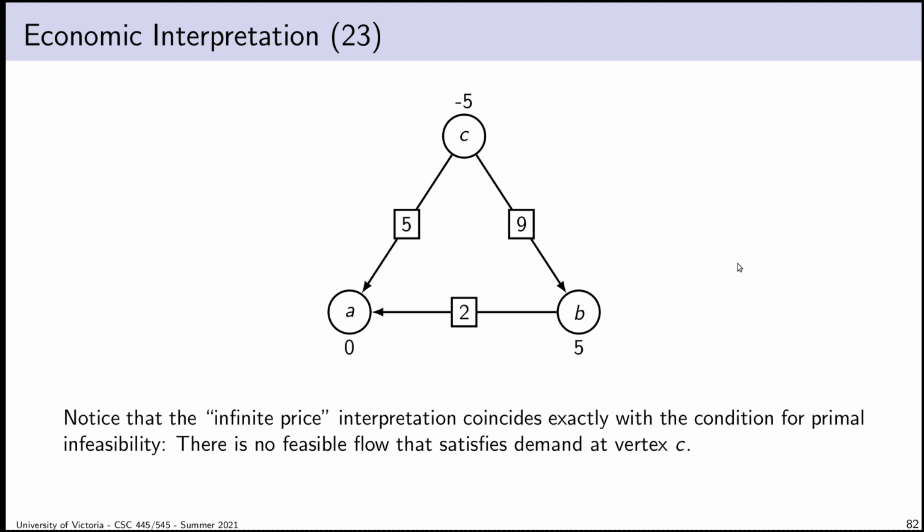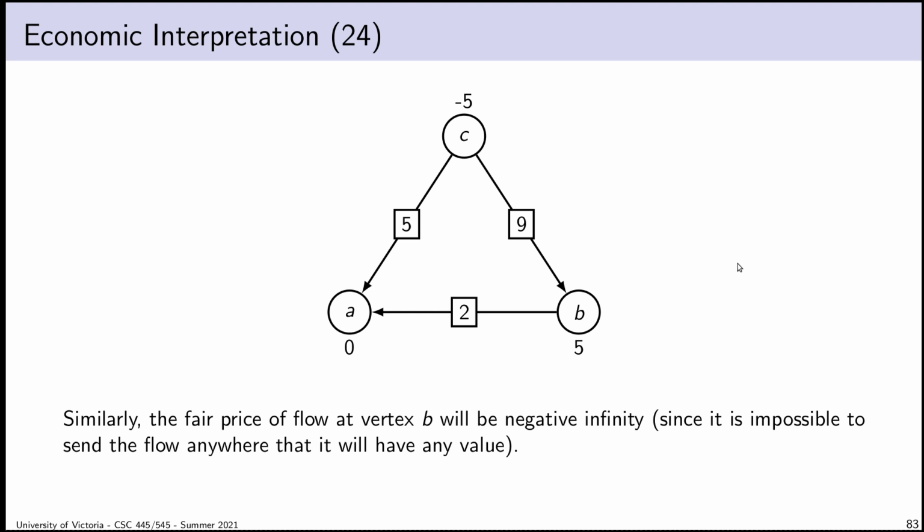And so I really like this. I spent a long time mulling over this economic interpretation. When I drew it out like this, I was really struck by this. This is one more piece of evidence. These two interpretations, fair pricing and logistics, moving flow around, they're brought together by duality, but duality also locks everything in if we consider all of the extreme cases. Dual unboundedness does equal primal infeasibility, just like we expect it to.